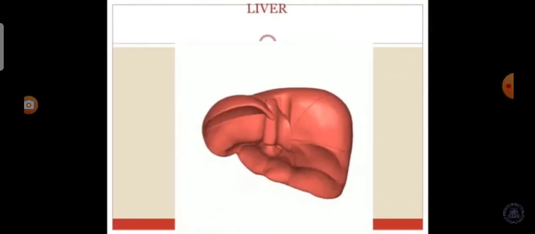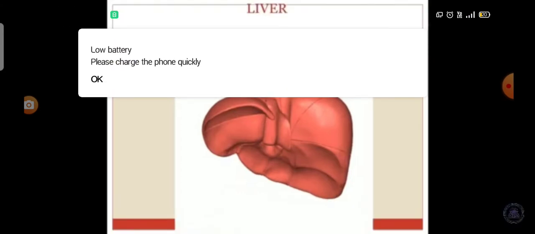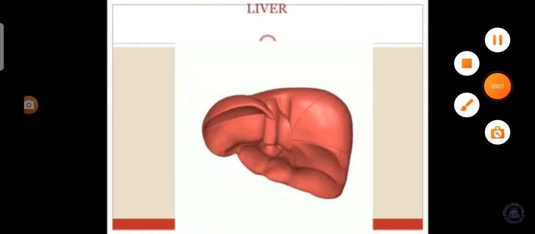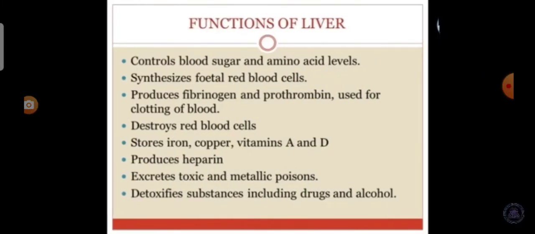Now the next part is the liver. It is the largest digestive gland of the body, which is reddish brown in color. It is divided into 2 main lobes, right and left lobes. On the undersurface of the liver, the gallbladder is present. Now we see the functions of the liver.